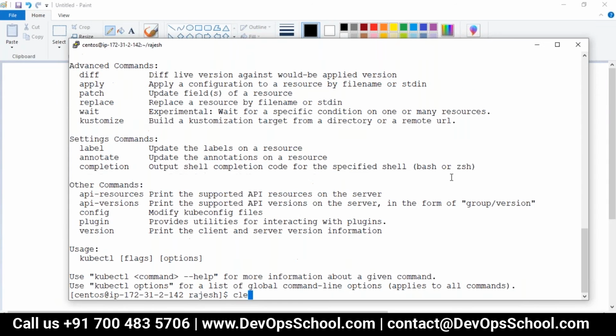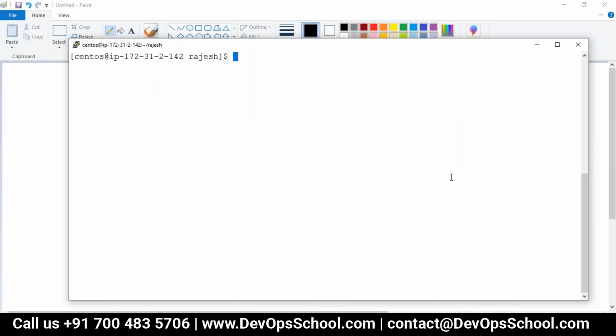Okay guys, so what I did is I got the scaling done in the manual way. But when you want to do that through CI/CD, how do you do that? You are not going to modify the files or edit them. So how can you do that?